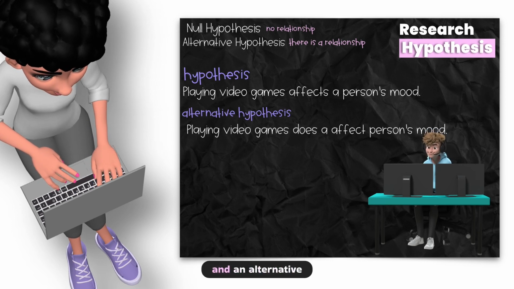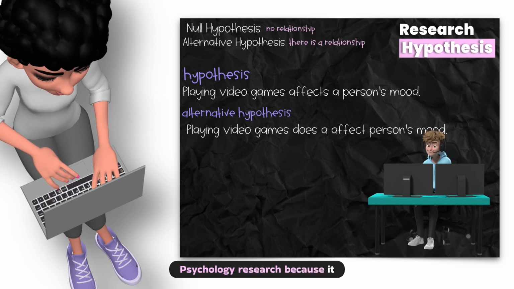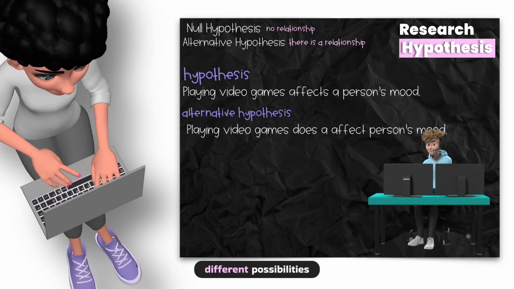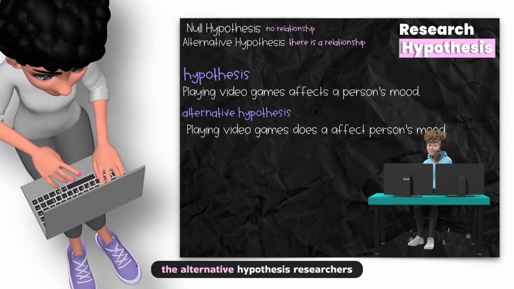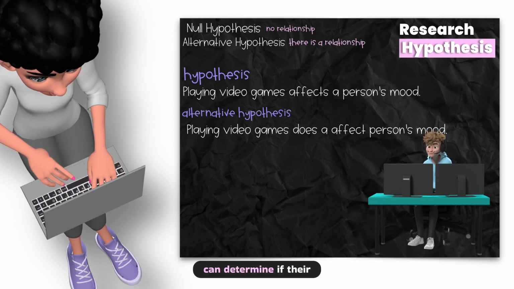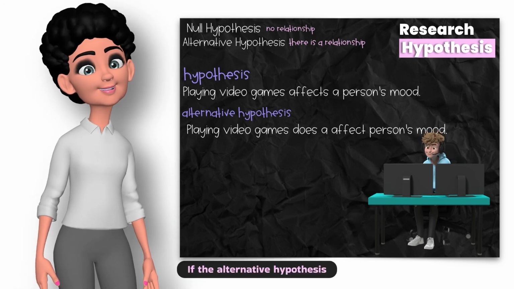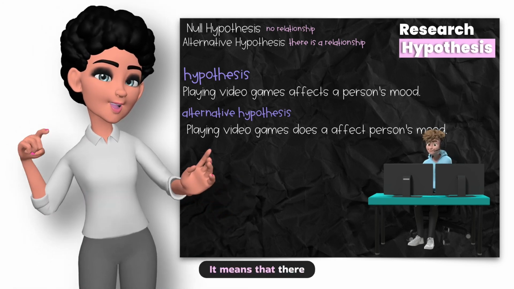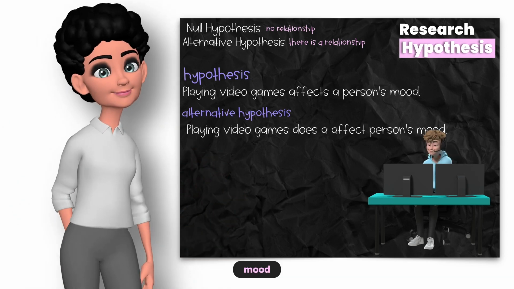Having both a hypothesis and an alternative hypothesis is important in psychology research because it allows researchers to test different possibilities. By comparing the results of the study to the alternative hypothesis, researchers can determine if their hypothesis was supported or not. If the alternative hypothesis is supported, it means that there is evidence to suggest that playing video games does affect a person's mood.